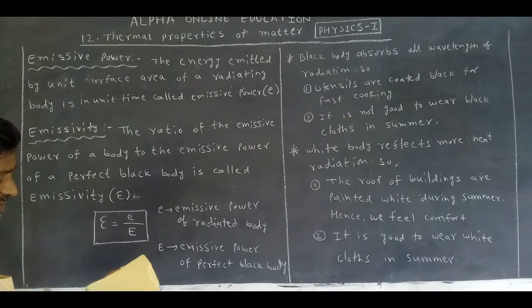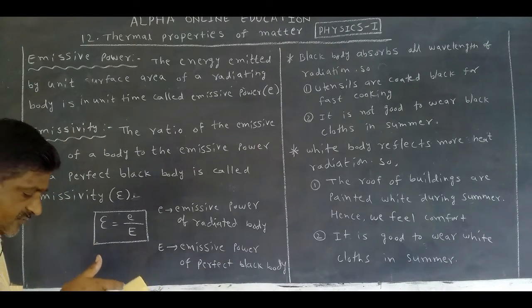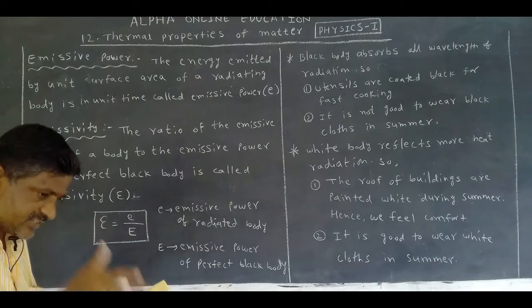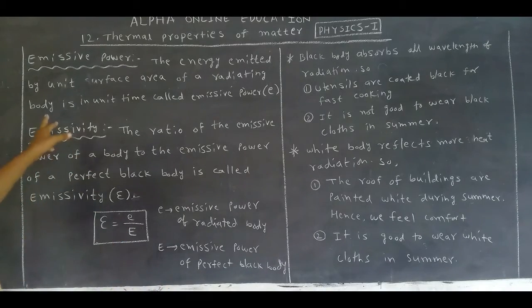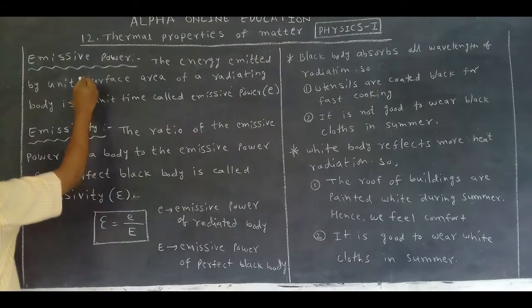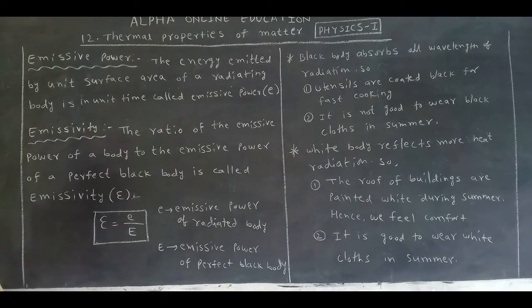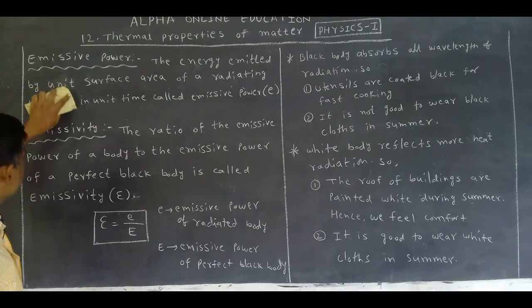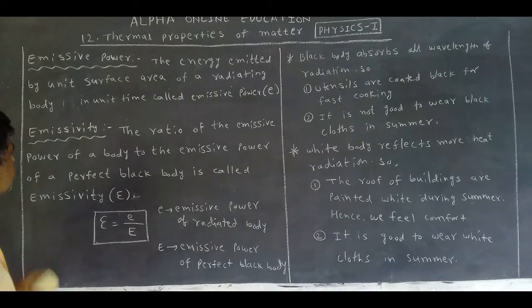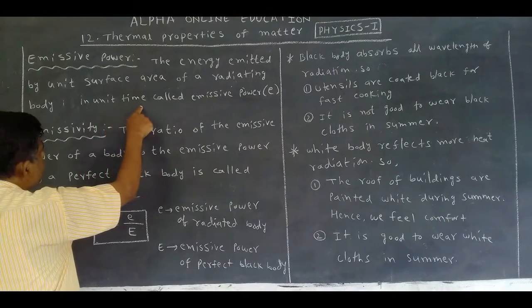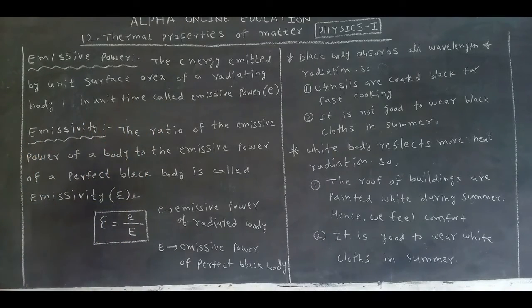This is the surface area. From this surface area, energy is emitted in 1 second. It's called the energy emitted by unit surface area of a radiating body in 1 second, or in unit time, called emissive power, denoted by symbol E. Next one,